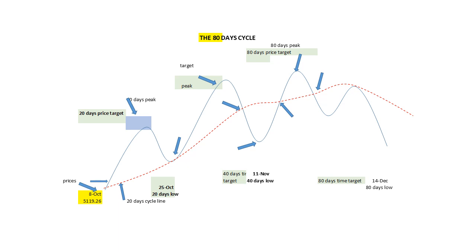In the meantime, the market will form a first low around the last week of November, rally toward his cycle line using them as resistance before heading down to form the 80 days low around December 14th.